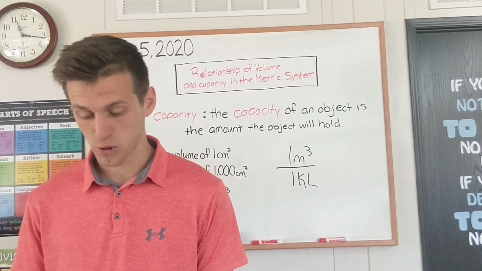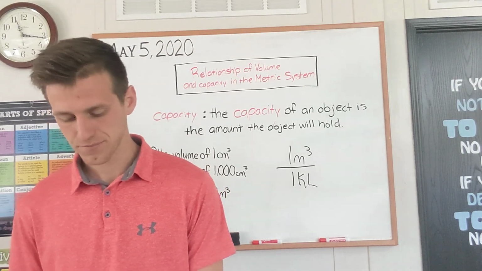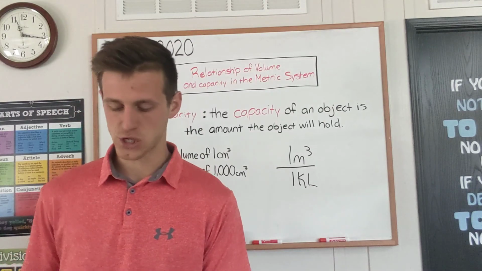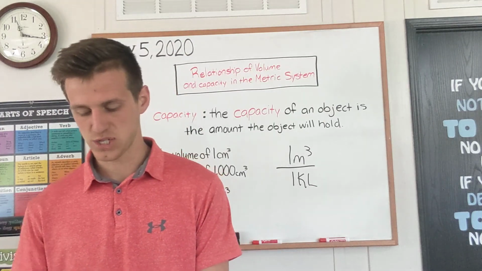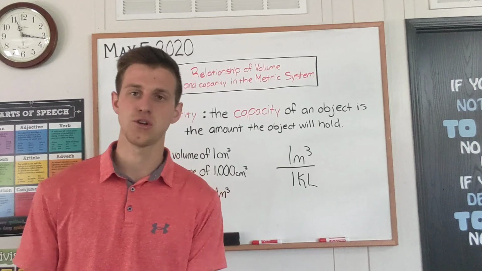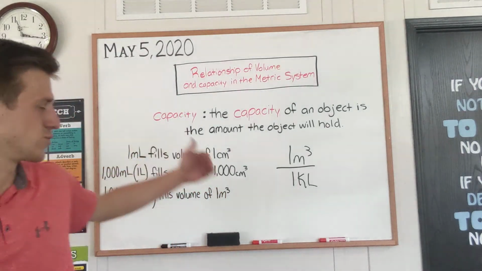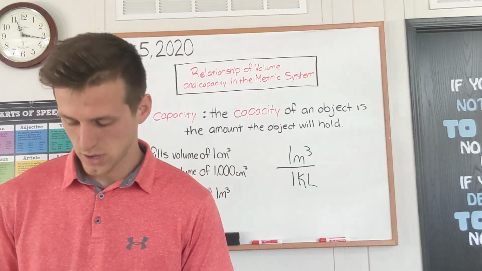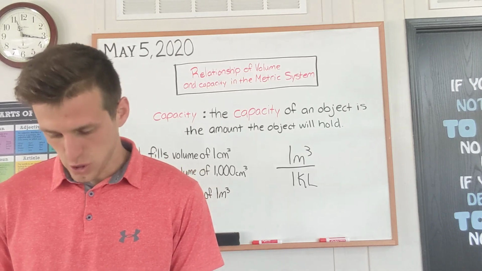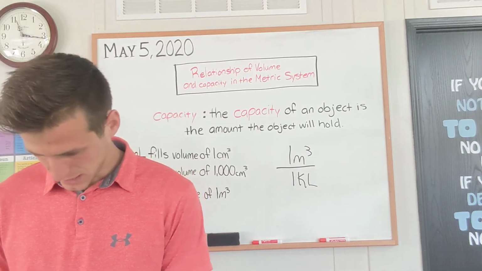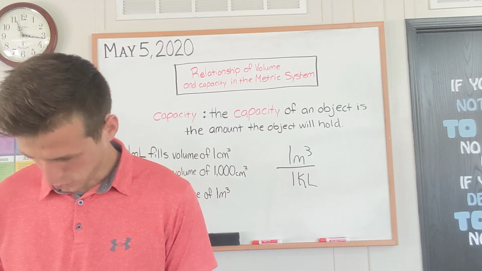On page 64, you have number 37, where you guys have to complete that chart. That is a relationship between volume and capacity. So you guys are going to need to use those to solve that as well. All right, and there's no star problems in today's lesson, I believe, unless I'm overlooking them.